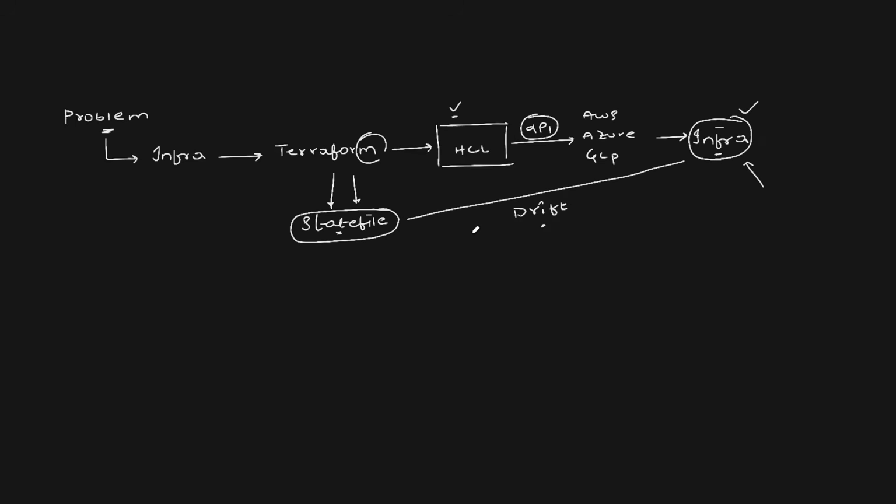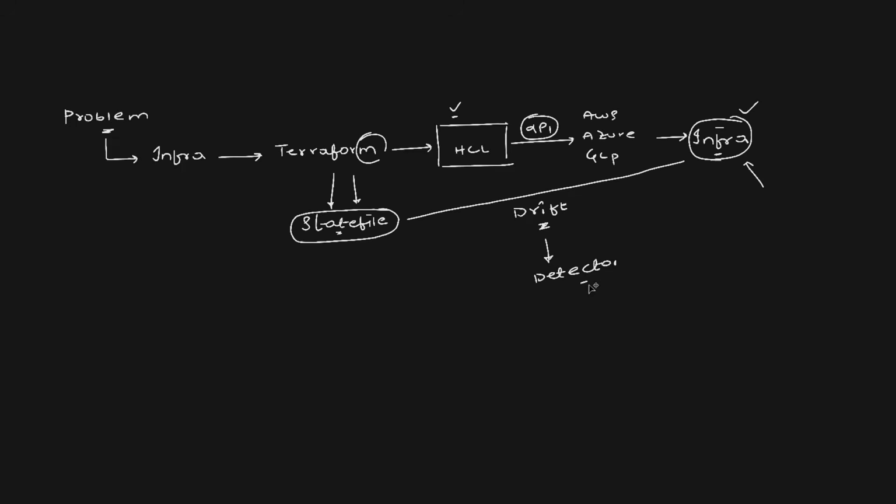Terraform does not have the latest information of the infrastructure on the cloud platform. And as I told you, this is a nightmare for DevOps engineers. Sometimes they take days of time to fix this. Because there is no official mechanism in Terraform at the moment, we are going to build this Terraform drift detector